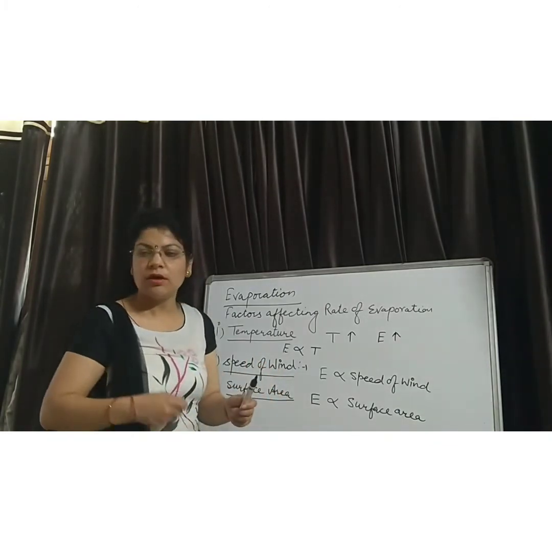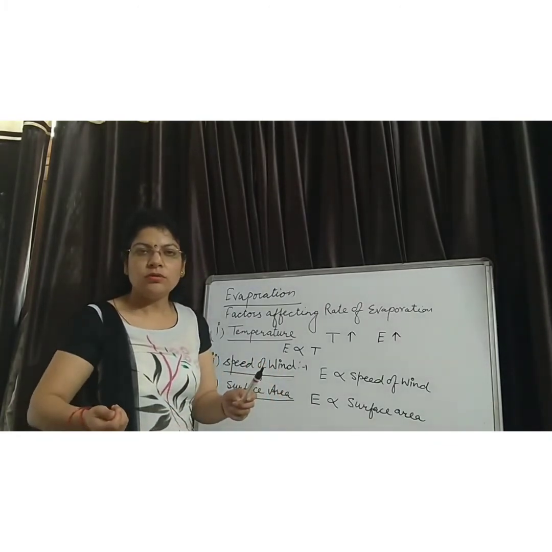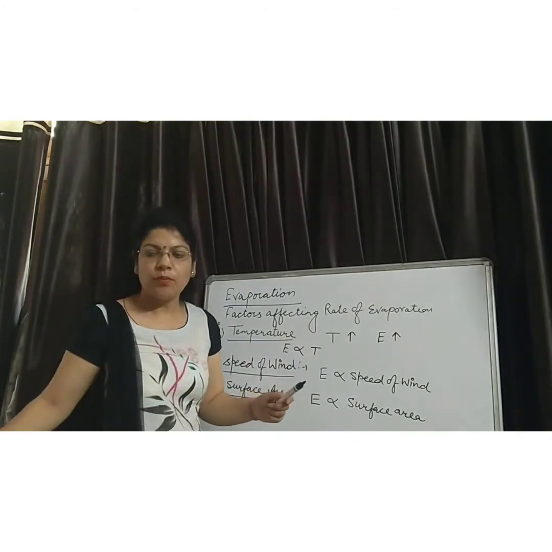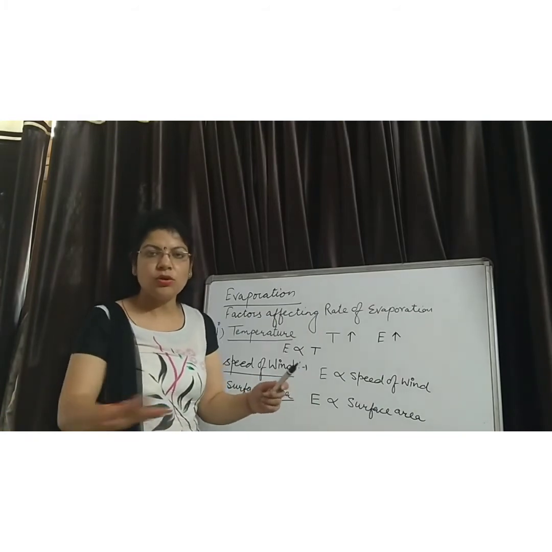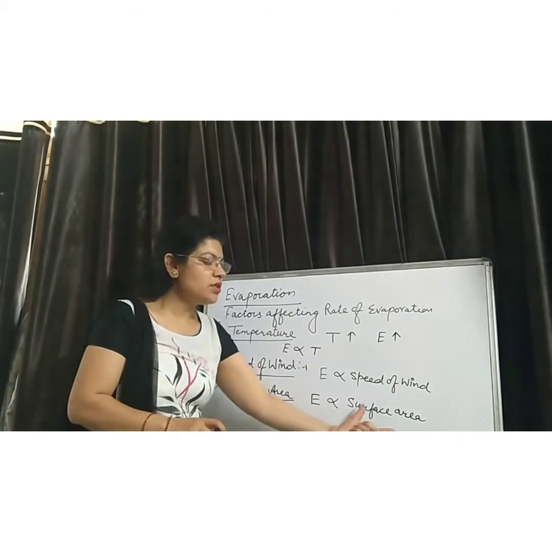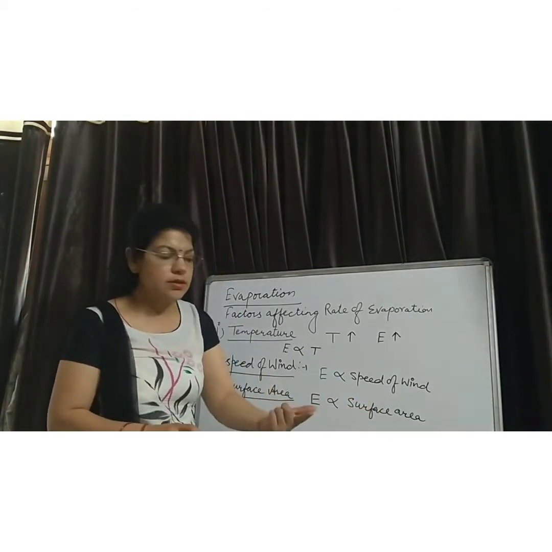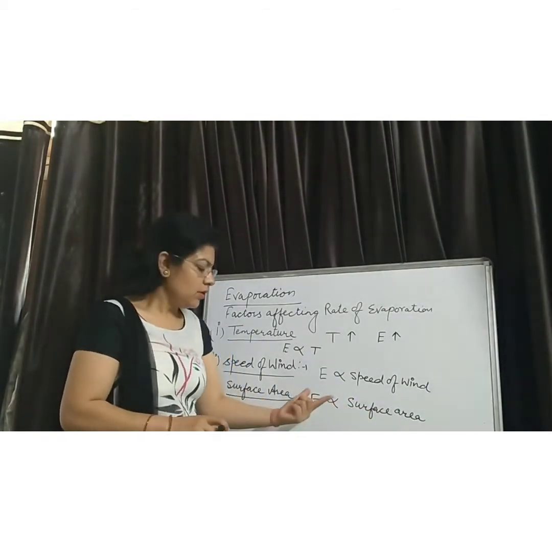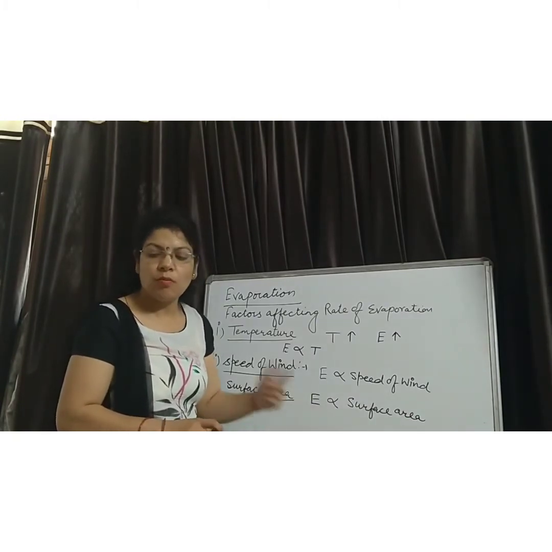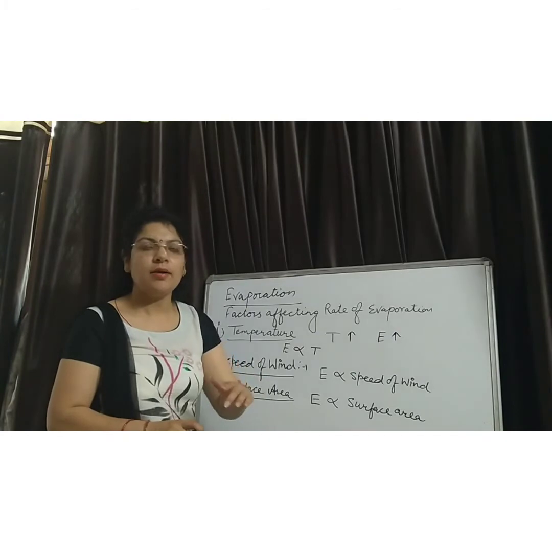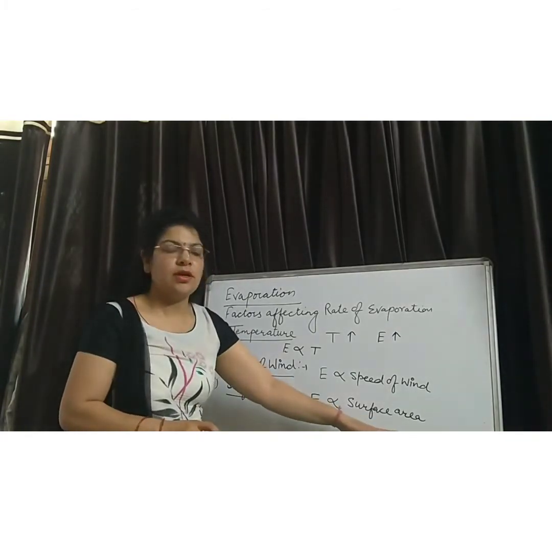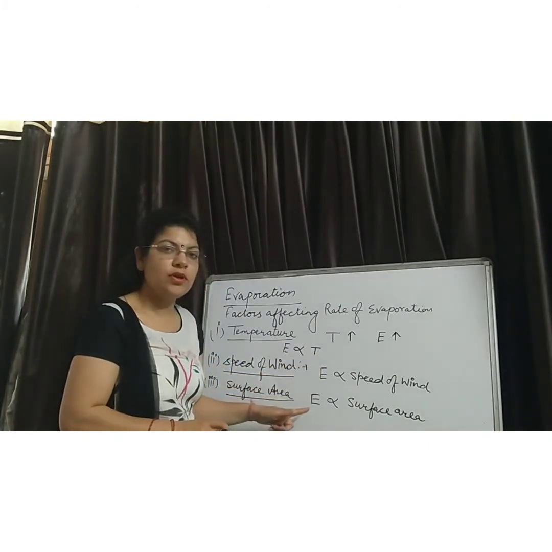Similarly, when you throw water on the floor, how do you spread that water? By mopping. By mopping, you spread all the water on the floor. By mopping, the surface area of the water increases. Therefore, the rate of evaporation is faster, and the floor dries up fast. This shows that higher the surface area, higher is the rate of evaporation.